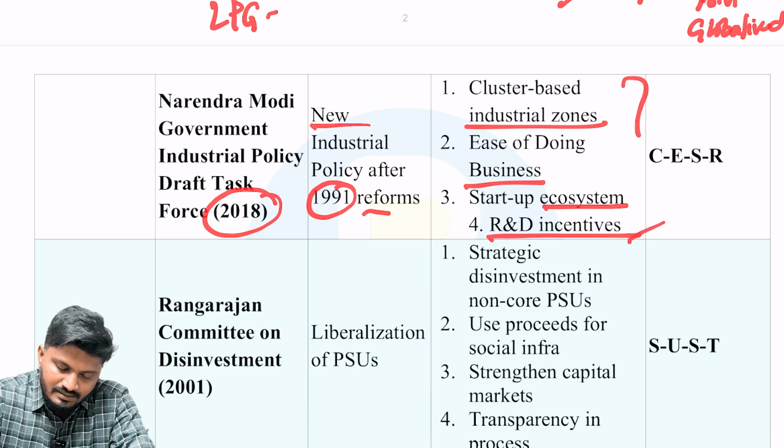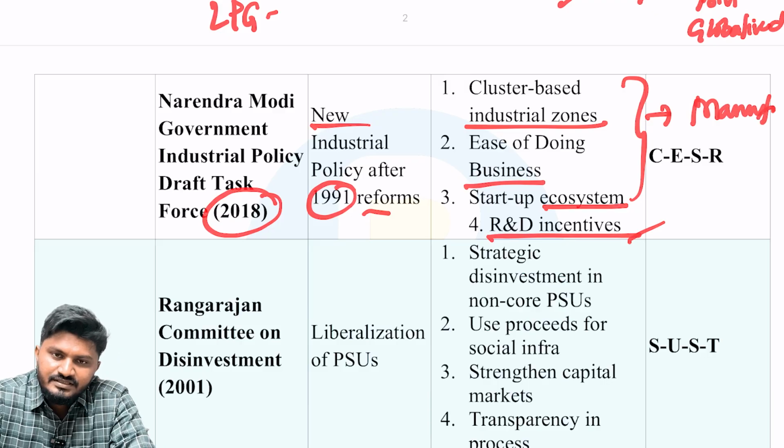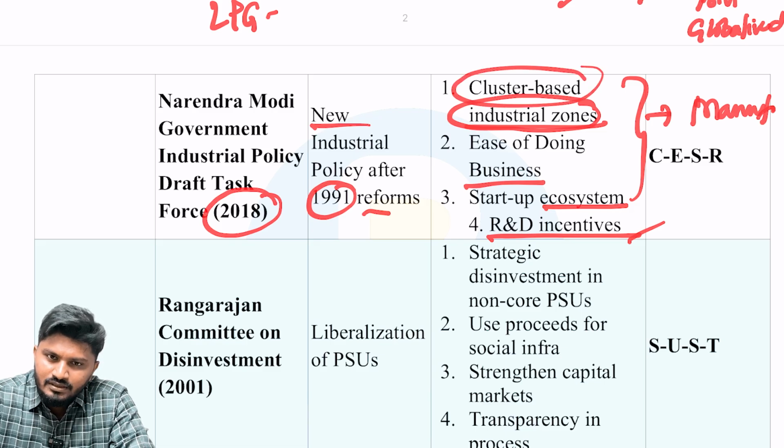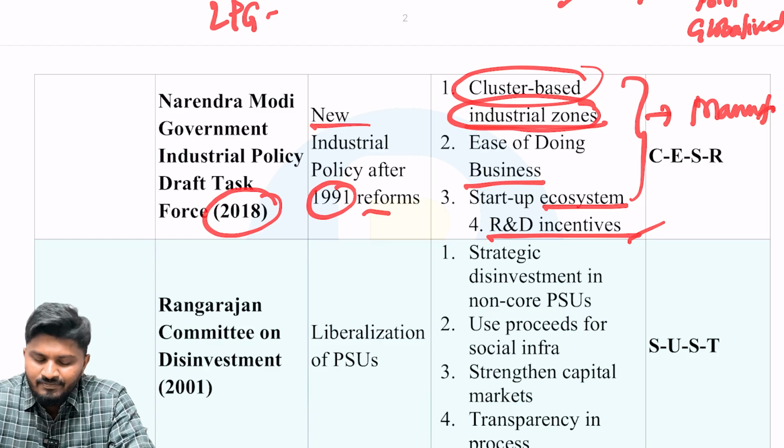These are some of the issues the manufacturing industry in India is facing: the industrial zones are very secluded and not cluster-based, and there are no forward and backward linkages connecting industries. And ease of doing business was very hard in India, so India was always getting a very low ranking in the World Bank's ease of doing business index. So the aim was to improve all these issues.